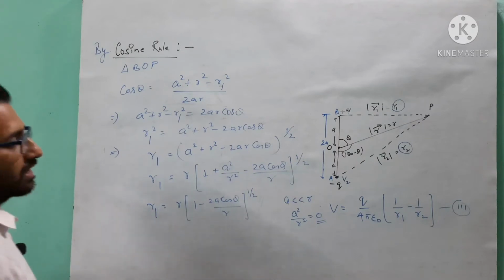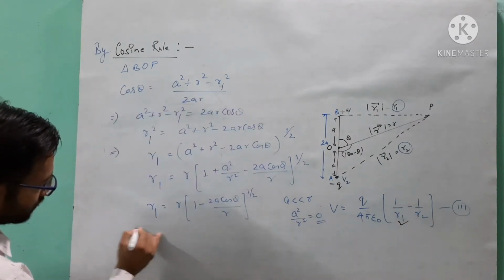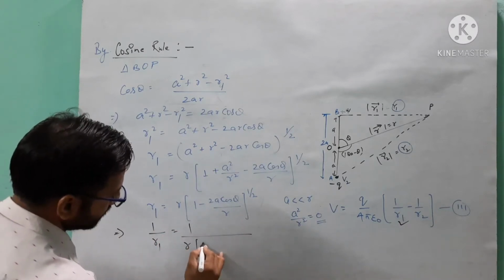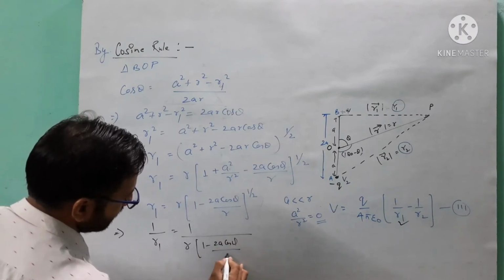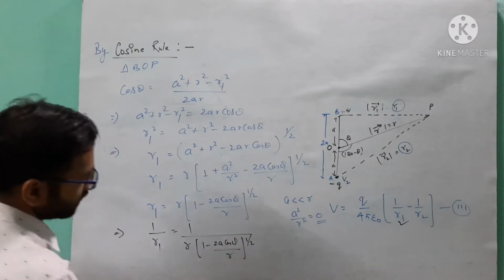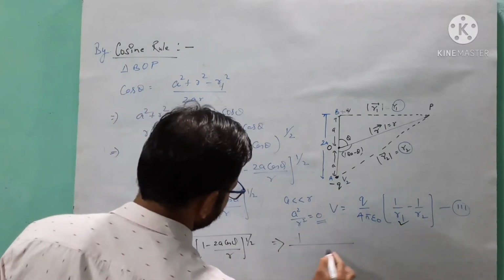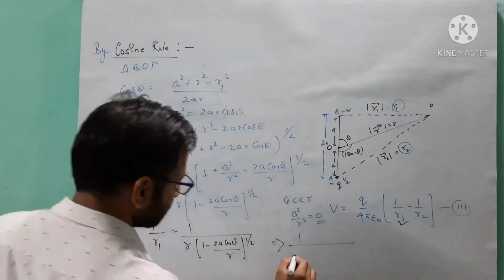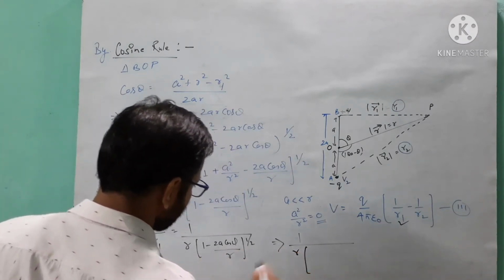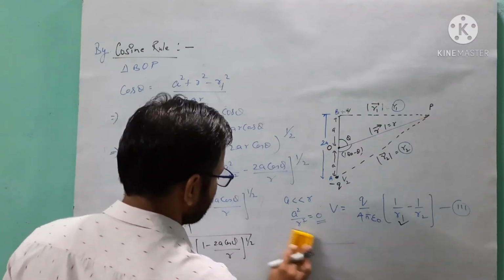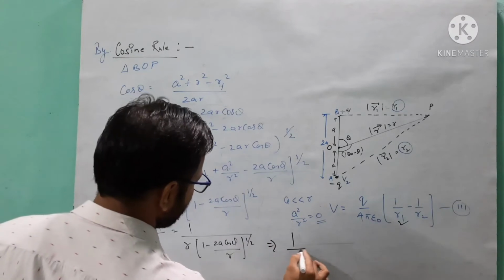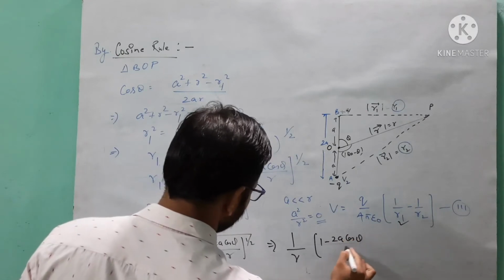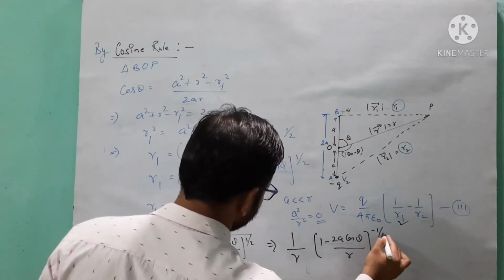Now we need to find the value of 1 by R1. So taking the reciprocal, 1 by R1 is 1 by R times (1 minus 2A cos theta by R) raised to the power half. So 1 by R will come here, and this will go up into the numerator, making the power minus half.